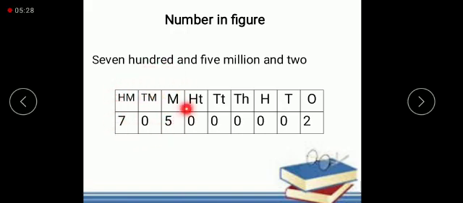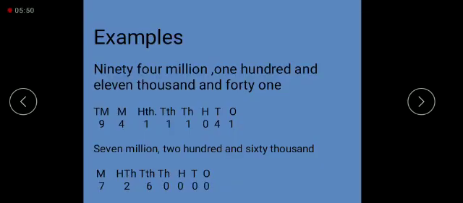This is the millions period. Then the number is 2 only. It means the rest of the place values should be zeros. There is no number in the 100s, 10s or ones, so we will write 0 over there.